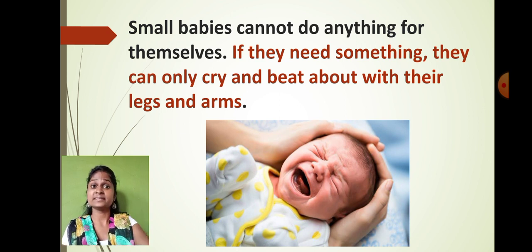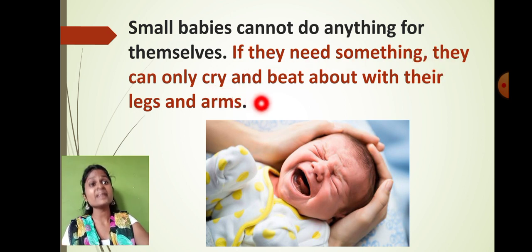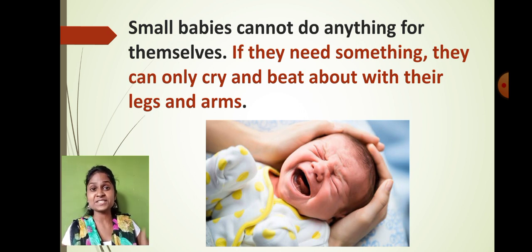So students, that means small babies cannot do anything for themselves. If they need something, they can only cry. So when they cry, they beat their legs and arms, and the family members come to know that they are hungry or something like that, and according to that the actions will be taken, right? So that means, students, can I say that the baby is not developed completely?